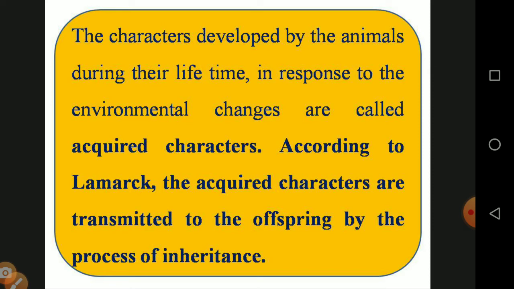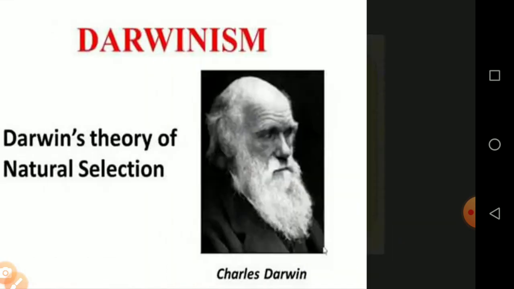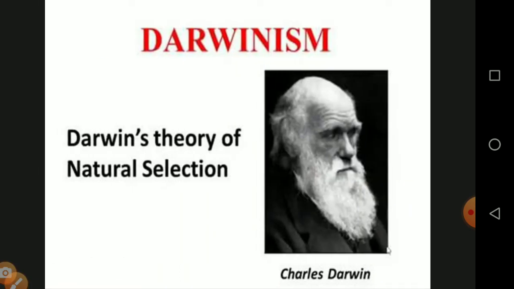According to Lamarck, the acquired characters are transmitted to the offspring by the process of inheritance. It is very clear. So the character, once the parent gets it, is transmitted to the offspring by means of progeny, which is called inheritance. And the next theory we will see is Darwinism. The theory of natural selection and Darwinism are the same, which was proposed by Charles Darwin.